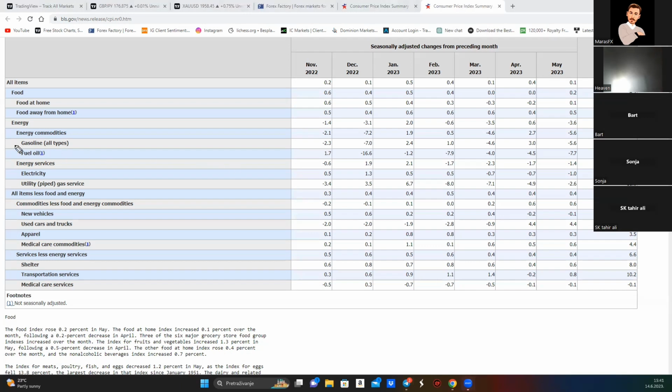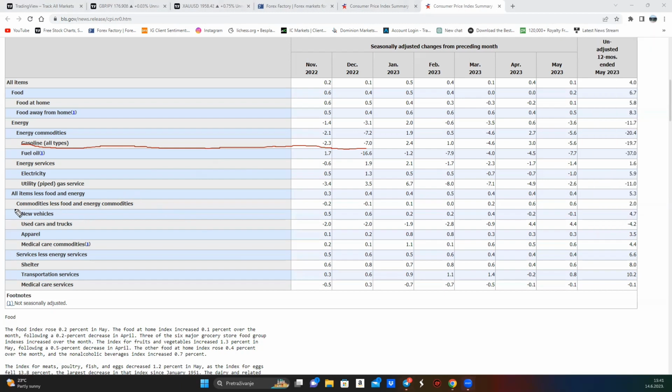So the reason why CPI has fallen was the fall in prices for energy. And that's very important, because that's something we have been expecting for a long time, and it has been happening for some time already. Also, commodities less food and energy have still shown an increasing tendency. You can see that they have risen 0.4% and keep rising for the last few months.